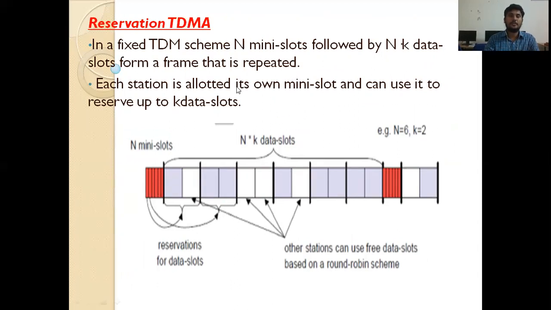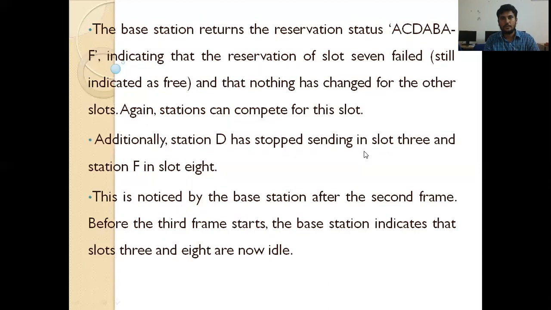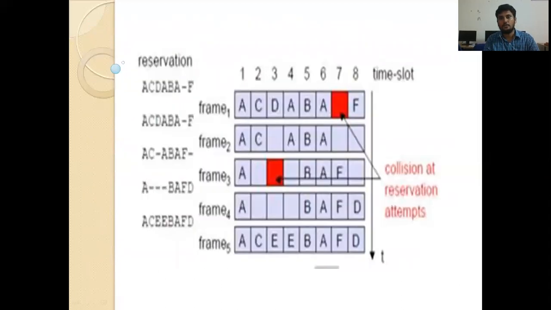TDMA is the most flexible mechanism used for wireless communication rather than the other medium access techniques. So TDMA is more preferred than others, being flexible when compared with the other medium accesses. In this lecture, we completed the topic TDMA, time division multiple access. In the next lecture, we will move on to code division